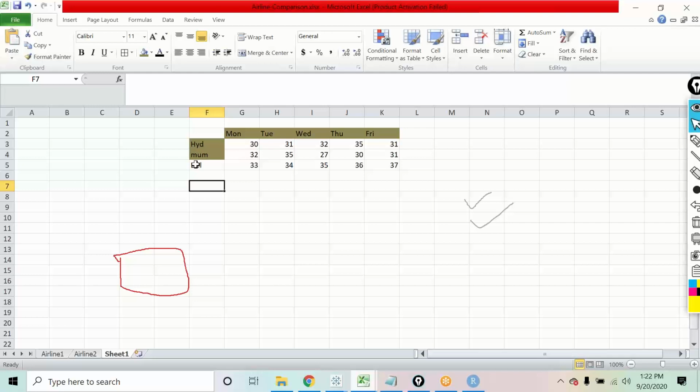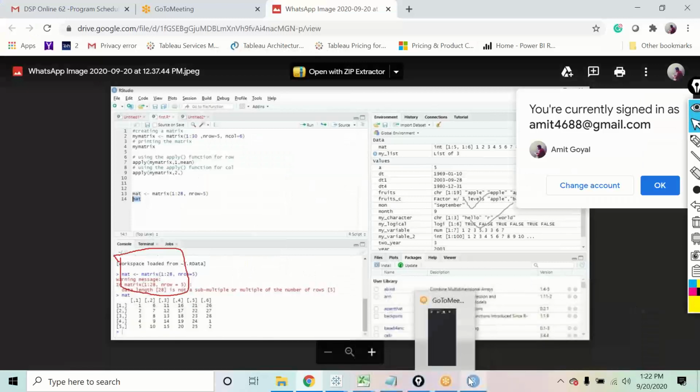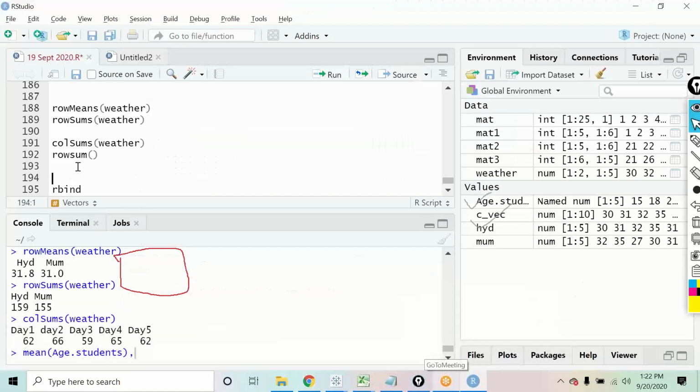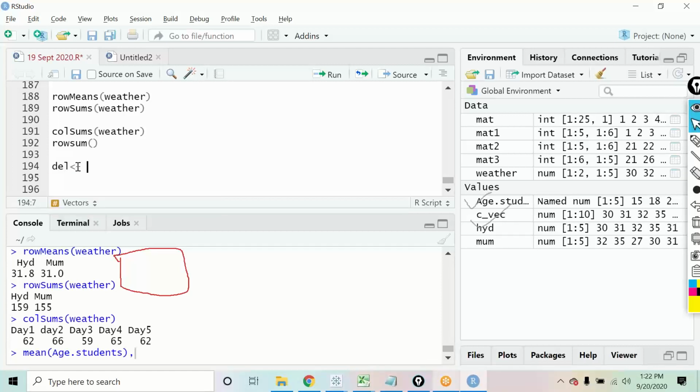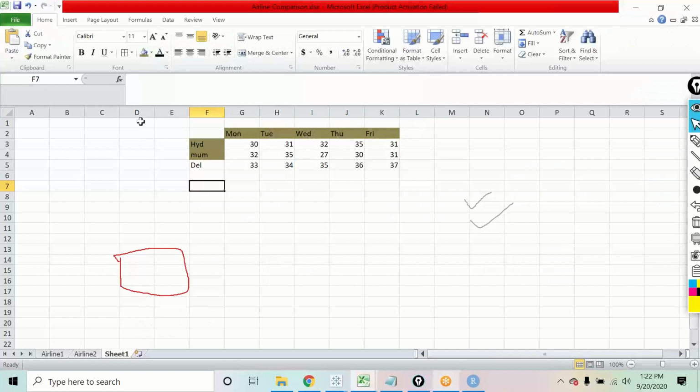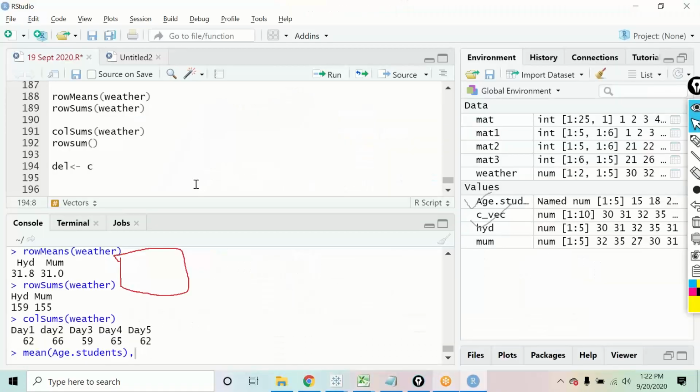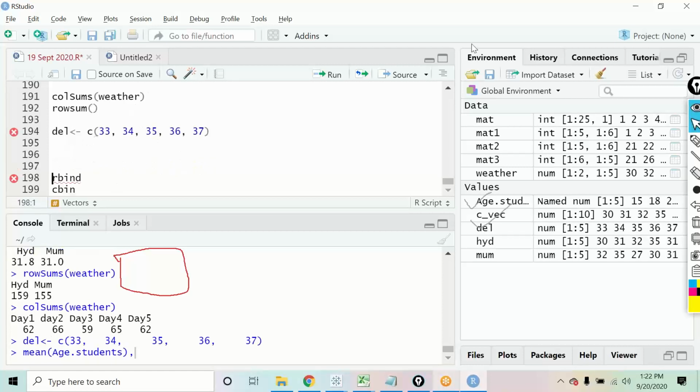Okay, done. Have you all got this vector? So let us quickly see that out. Here is RStudio, and let me quickly create that vector over here. The vector name is Delhi, and the values that I want to have in this are these. I'll simply copy them. Okay, so I've brought all the values, and now I have my next vector, that is Delhi.